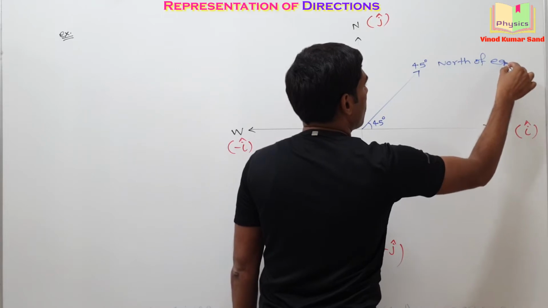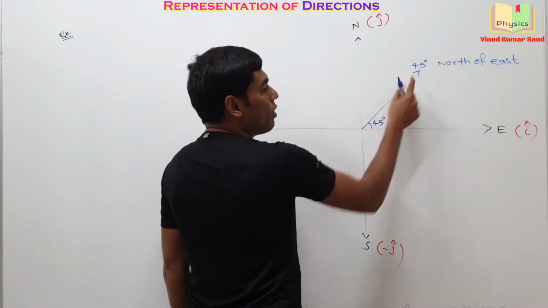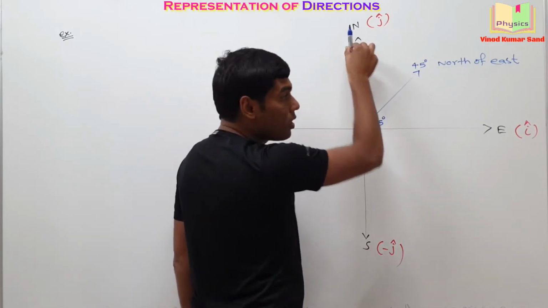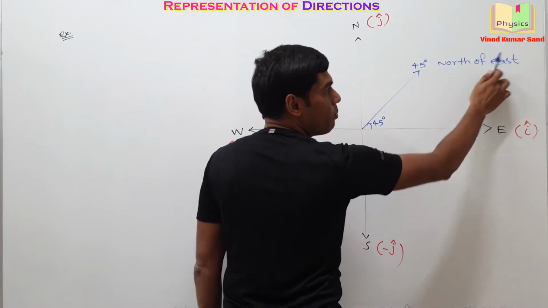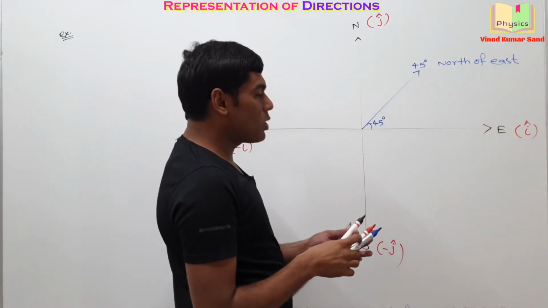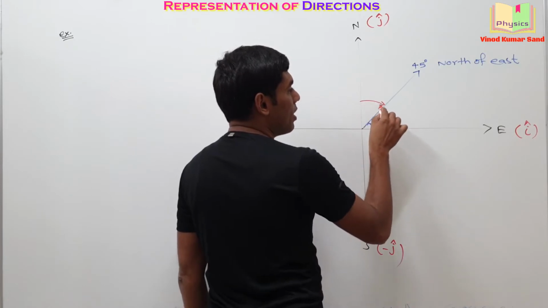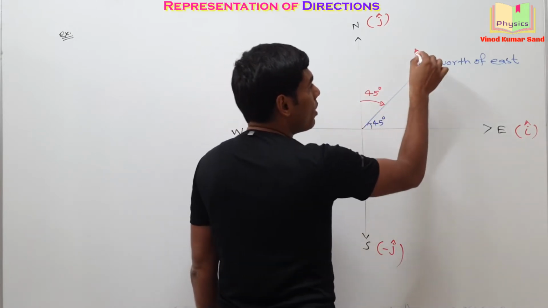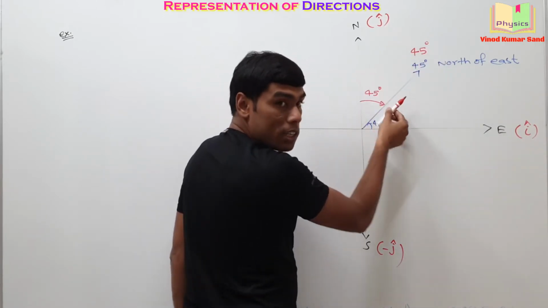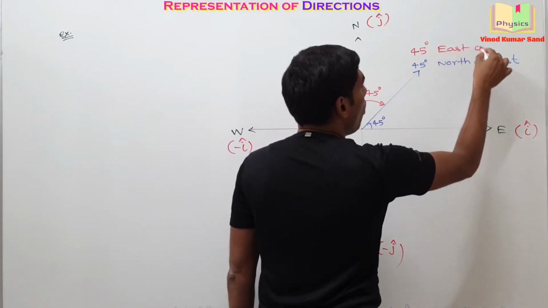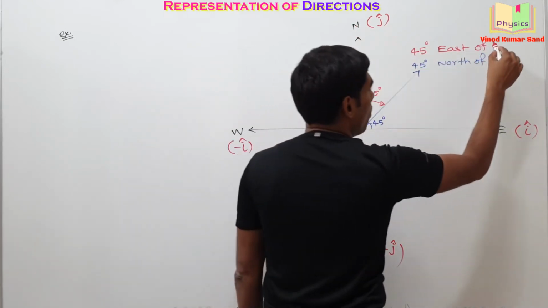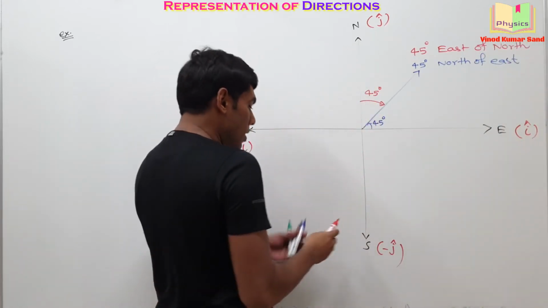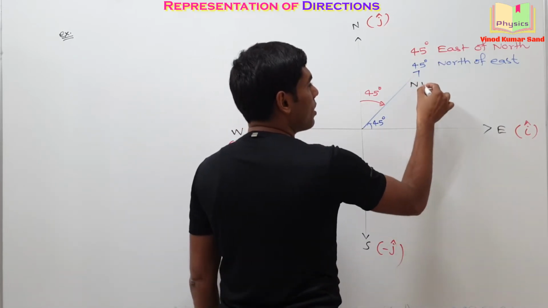I'll explain it, once you pay attention. 45 degree you have traveled towards the north. From which direction? From the east direction. Or the same sense of direction can be represented like this. You can travel here 45 degree. So what will you write? 45 degree traveling in which direction? East. Of which direction? North. I hope you get my point. And this direction can simply be written as northeast.